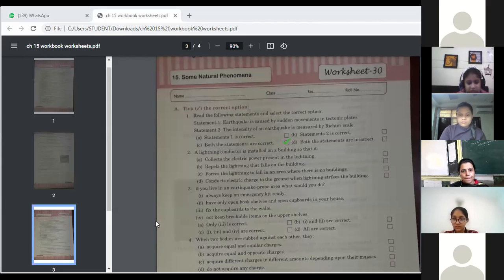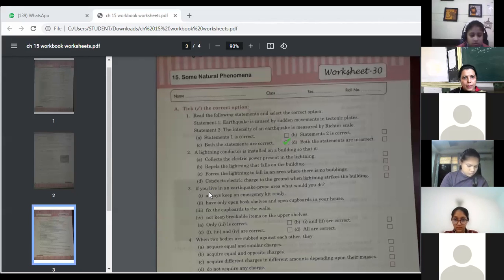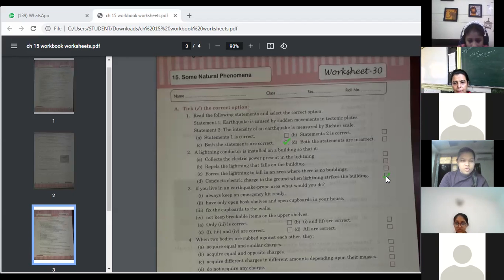Ma'am, I think option B, repel the lightning. No. Anshika Agarwal? Conduct electric charge to the ground when lightning strikes the building. Yes, it is option D, because it conducts electric charge to the ground when lightning strikes the building.